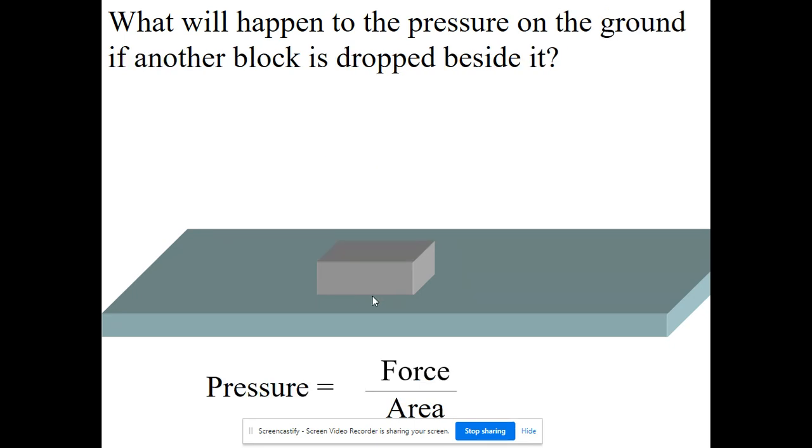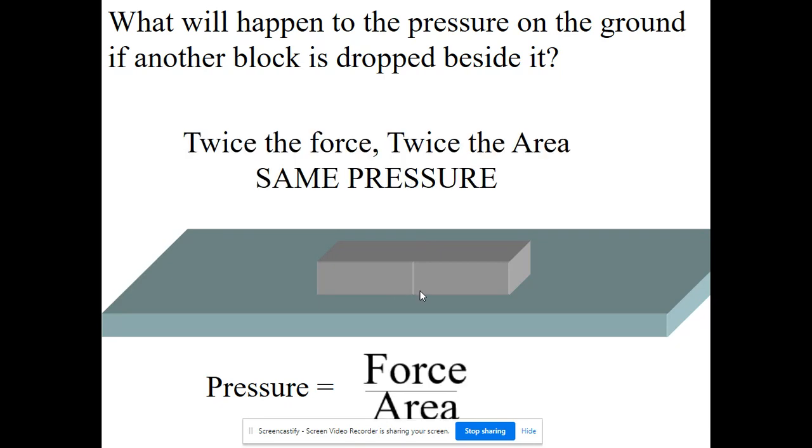Now, what would happen to the pressure if I stacked another block alongside of it? What would happen to the pressure under this one? Well, certainly the pressure isn't going to change at all underneath this block because I haven't affected it. But the other way to look at it is, I do have twice the weight, twice the force, but I also have twice the area. So the pressure is going to stay the same. It's going to be identical under both of these, the same as it was before.